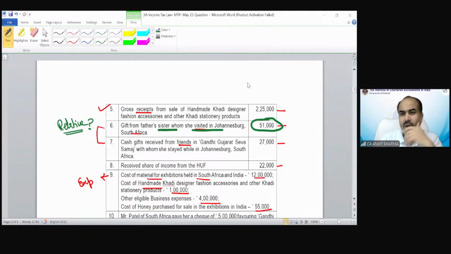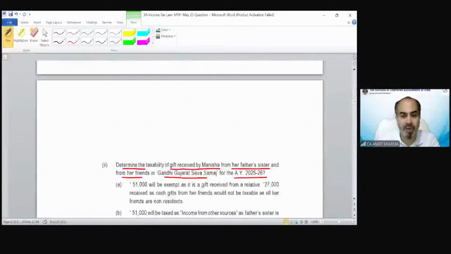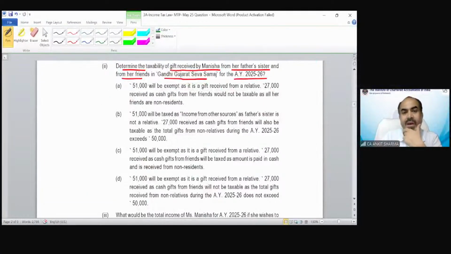Clear? Now, the second case: cash gift received from friend in Gandhi Gujarat Seva Samaj with whom she stayed while in Johannesburg, South Africa. Is it going to be exempted or taxable? Gifts, if they are less than 50,000 in a previous year, are not going to be taxed at all. So in this situation, the gifts are not going to be taxed. This is not due to the relative definition, but because the amount is less than 50,000. So now we have to find out the correct option.